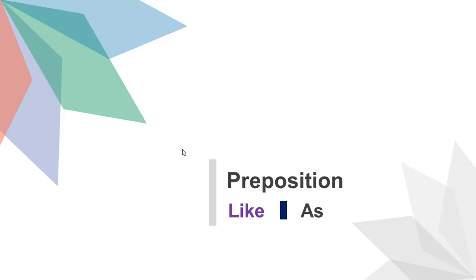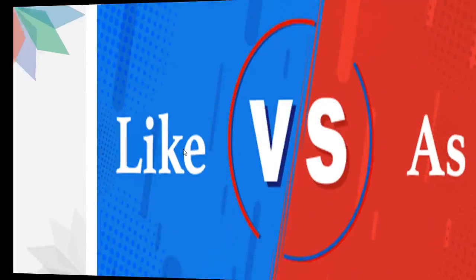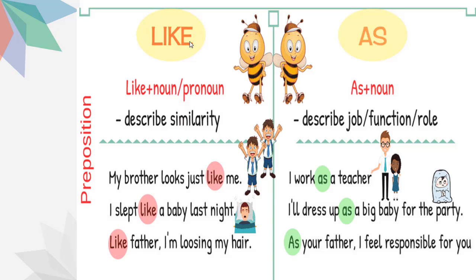At first, what you see on the screen, we are talking about like and as. You see, I have decorated a difference between these two prepositions. With like, you can use a noun and pronoun both, but with as, you have to use a noun only. So students, what is the function of like and as? Like describes similarity, and as describes the job, function and role.